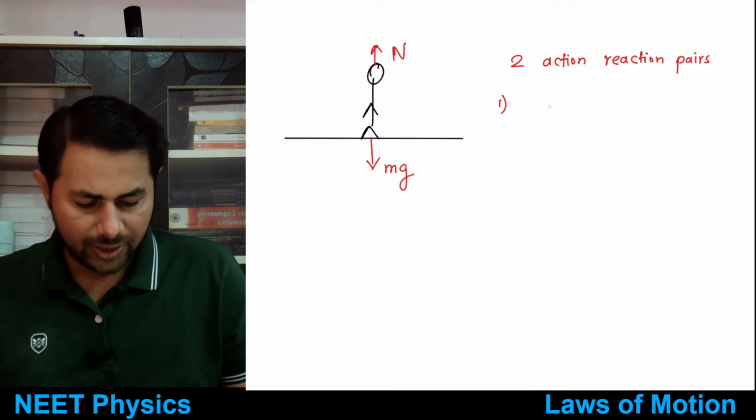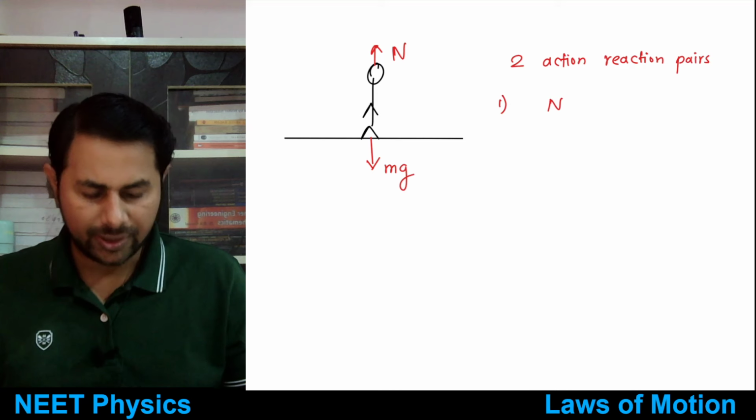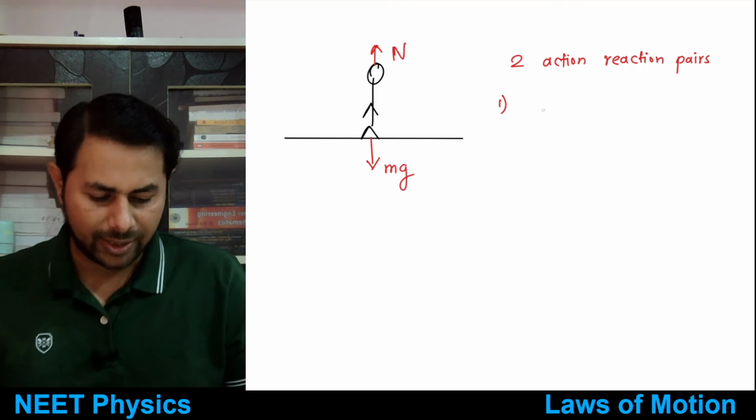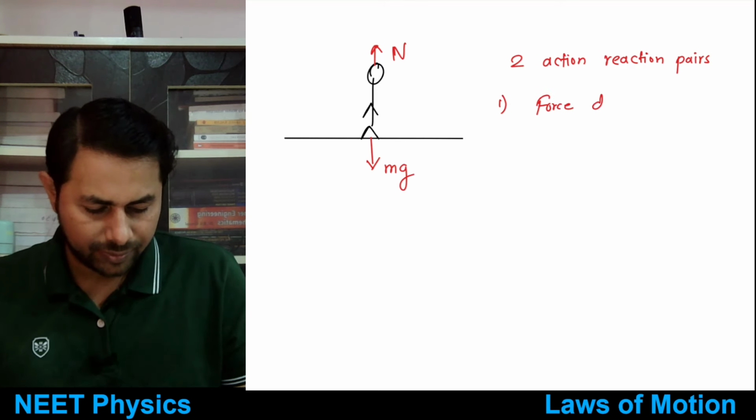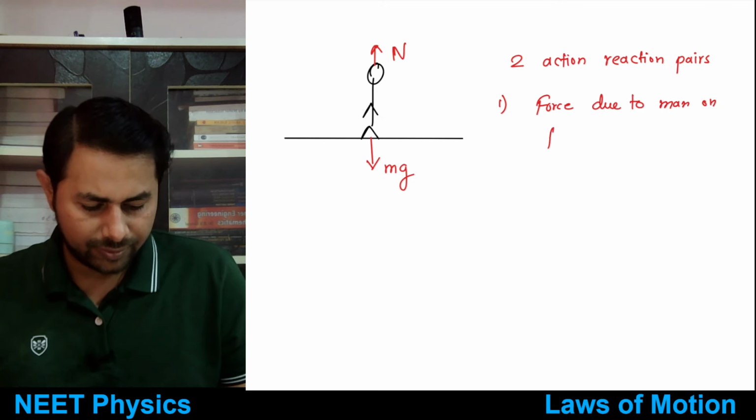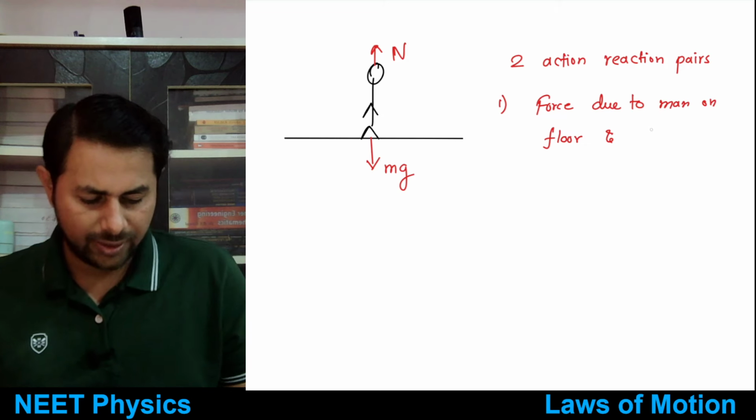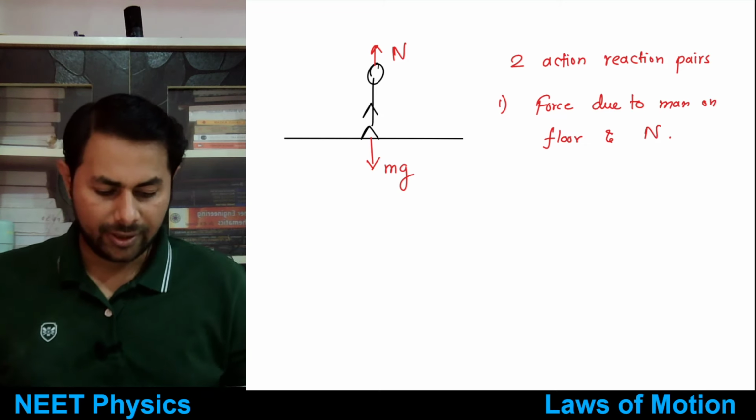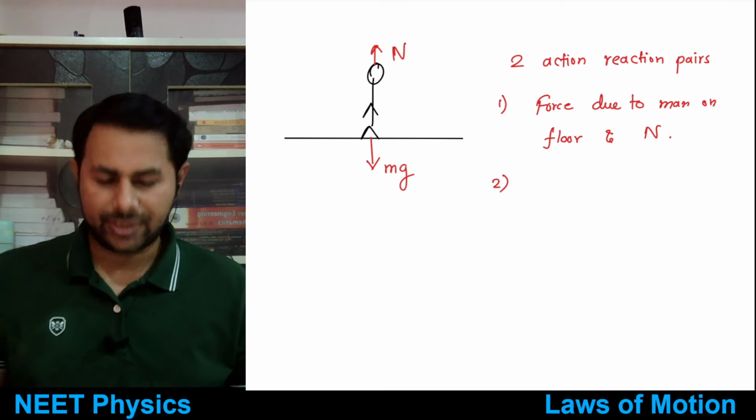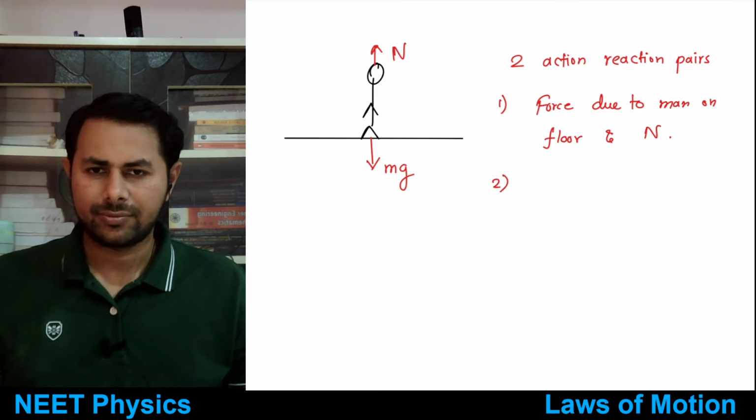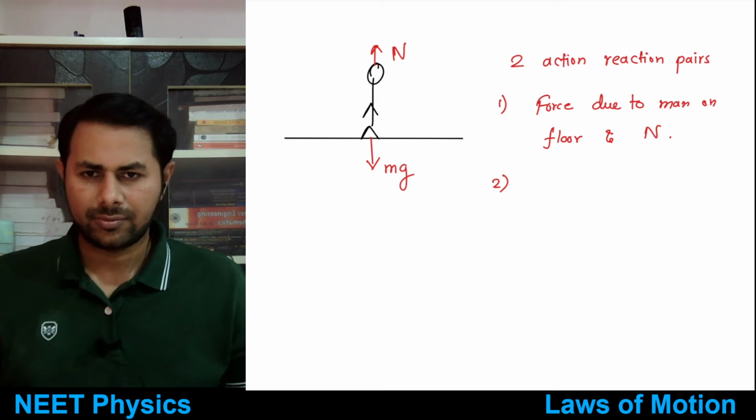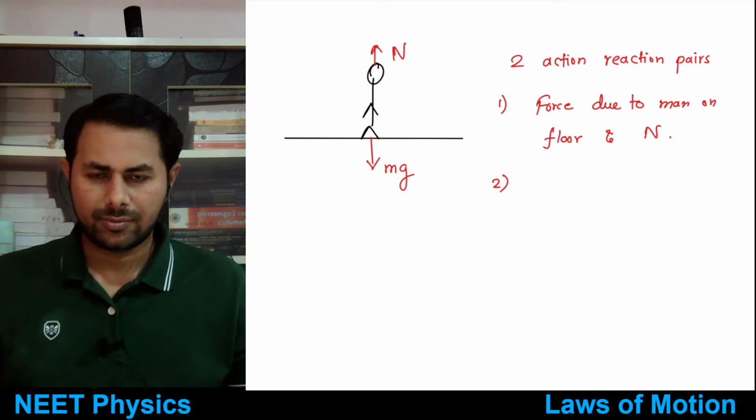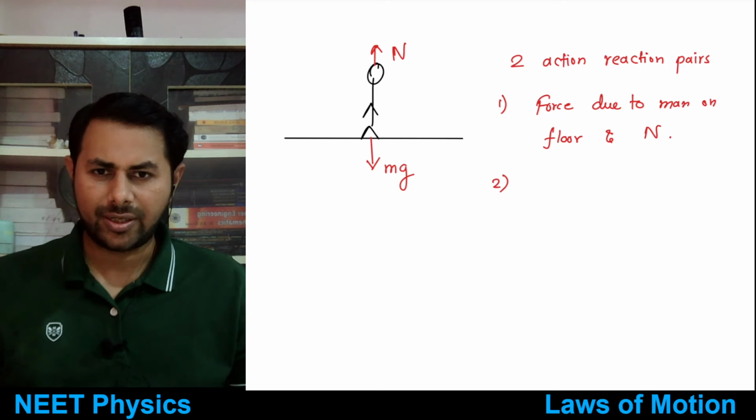First one is N, normal reaction, and force due to the man: force due to man on floor and force due to floor on man, and I will just call it N. Can you tell me what's the second action reaction pair?